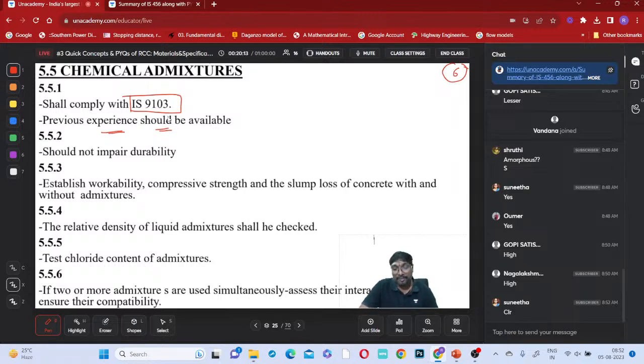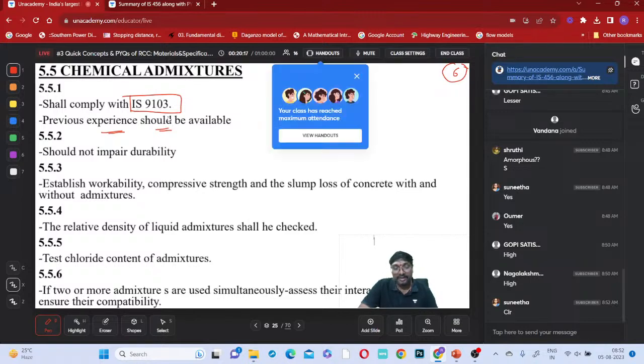But when you are using chemical admixtures, without expert advice, don't use it, right? Okay, it is compulsory. Expert advice or previous experience is required compulsorily if you want to use chemical admixtures, right? So they should not impair durability. Whenever you are using chemical admixtures, they should not change the durability condition.